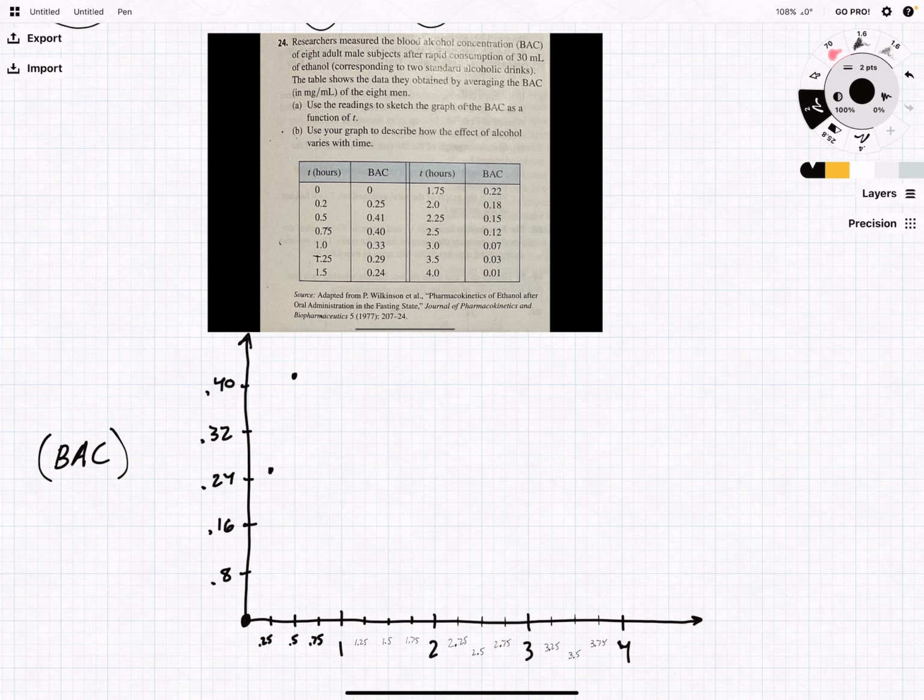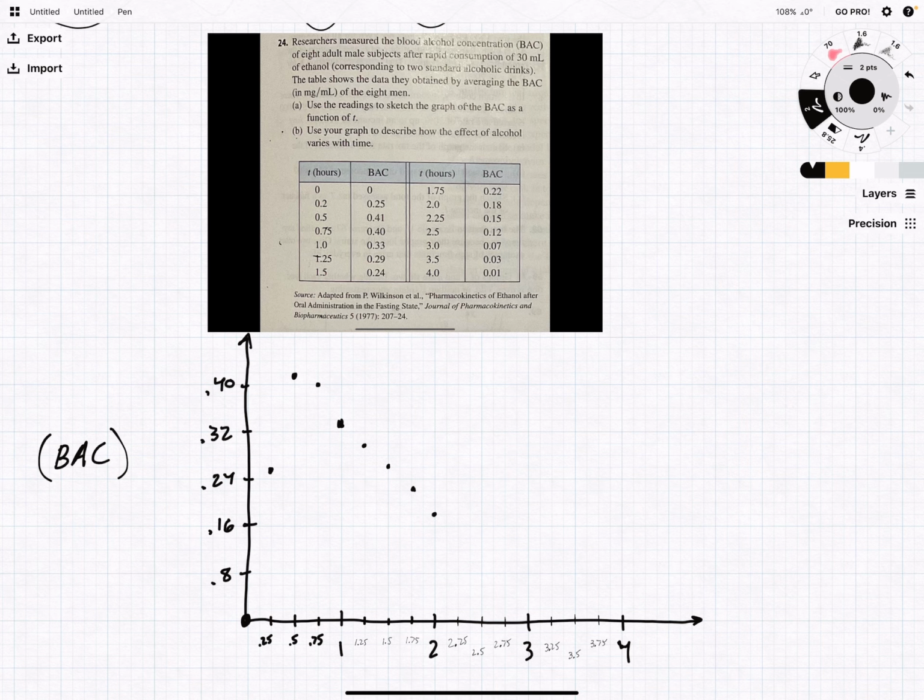Let's just go ahead and chart this out. So at 3/4 of an hour, we're at 0.4. At 1 hour, all the way down to 0.33. So hopefully they're feeling a little better by then. Hour and a quarter, 0.29. And it pretty steadily just goes down from there. Hour and a half, hour and 3/4, they're at 0.22. Somewhere right there, maybe. Oops, right there. 2 hours, 0.18.